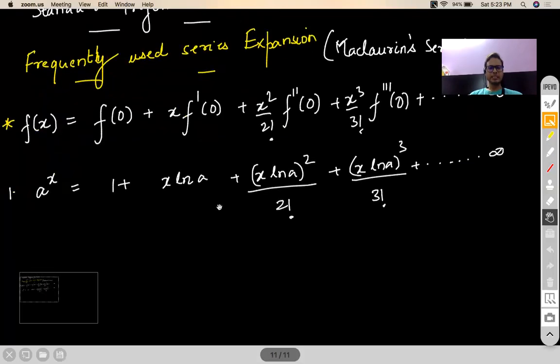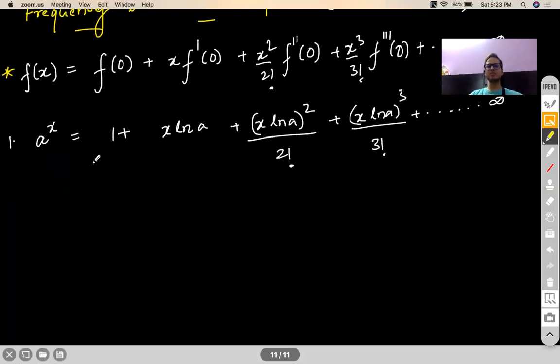Okay. Now, if I don't mention any radius of convergence, that means you can take any value of x and you can mimic the left hand side function with a polynomial which is on the right side. So in short, just understand that I'm trying to mimic. You understand the meaning of mimic? Mimic means trying to play the role of that particular function. So I'm trying to mimic an exponential function with a polynomial function.